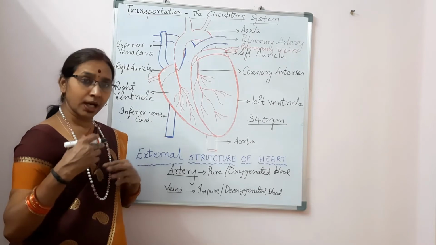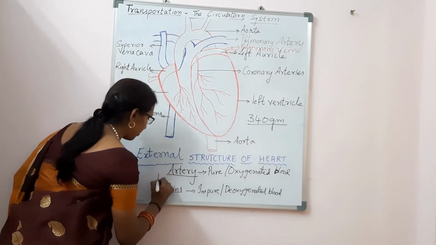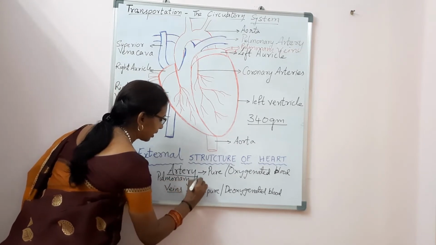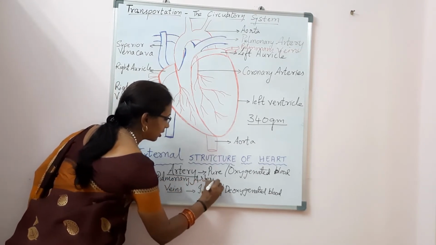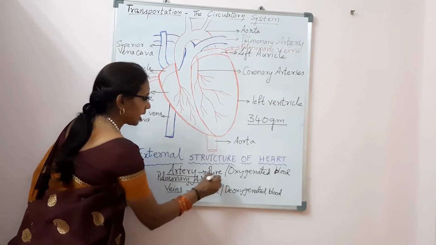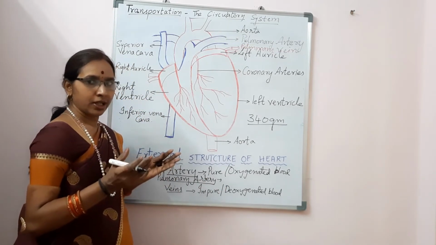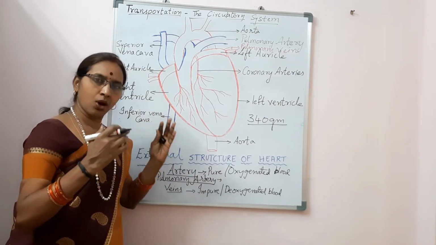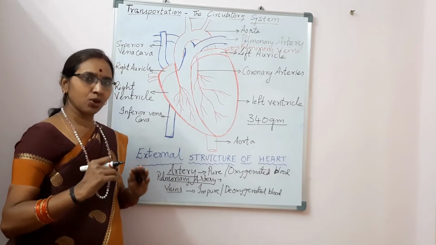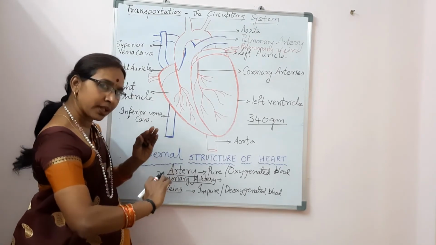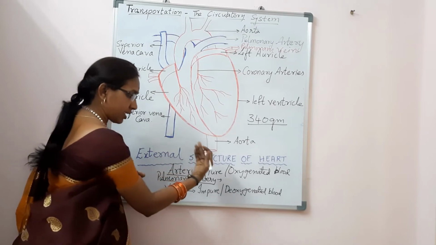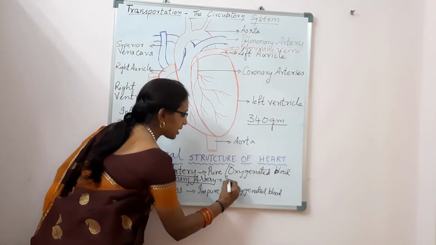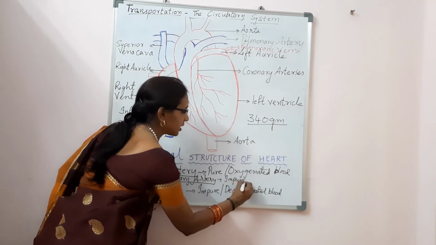And then you have 2 other blood vessels, that is known as pulmonary artery. This carries impure blood. So how do we remember? You only have to remember about the artery and the vein. Arteries carry pure blood or the oxygenated blood. Veins carry impure or the deoxygenated blood. Pulmonary artery will be the opposite of artery. If artery is carrying pure blood, pulmonary artery you can remember it carries impure blood or deoxygenated blood.